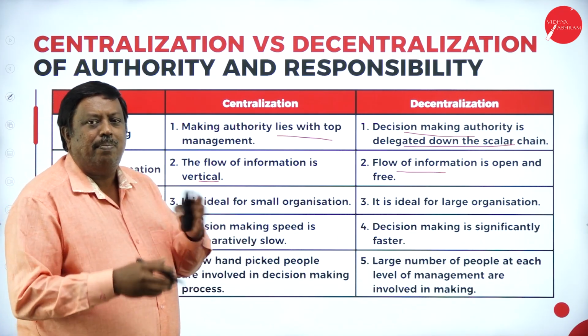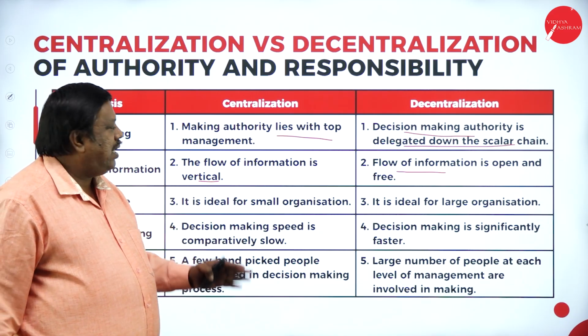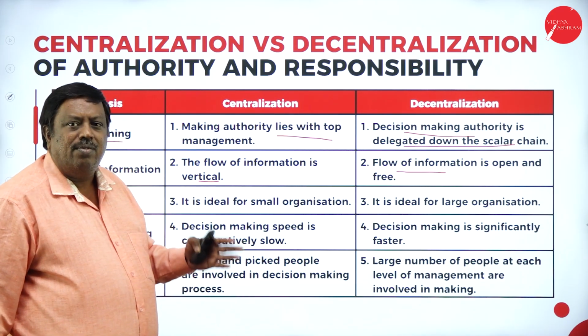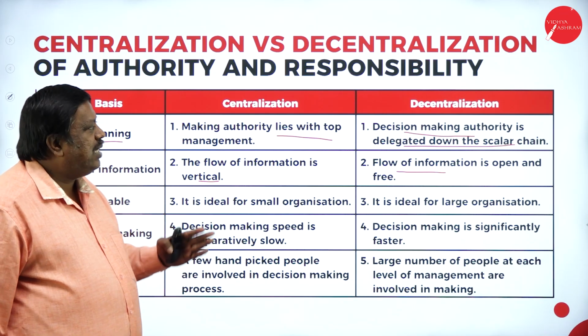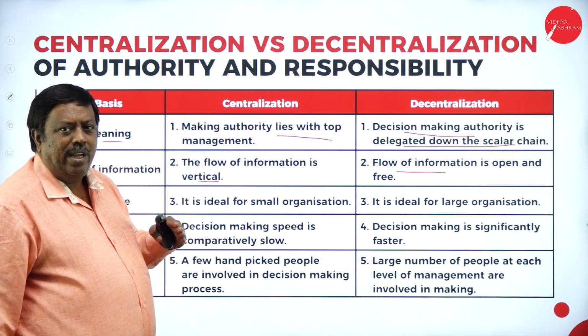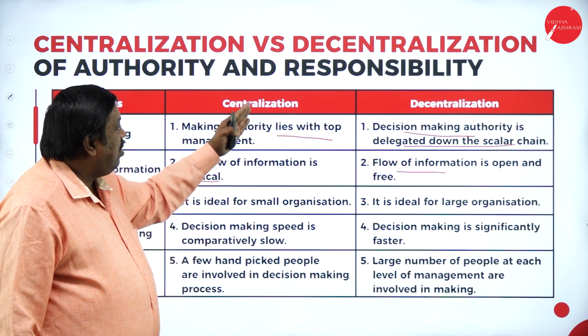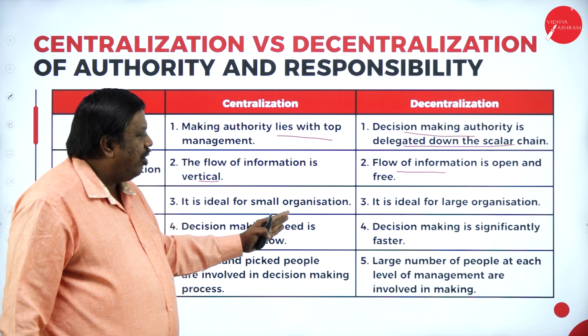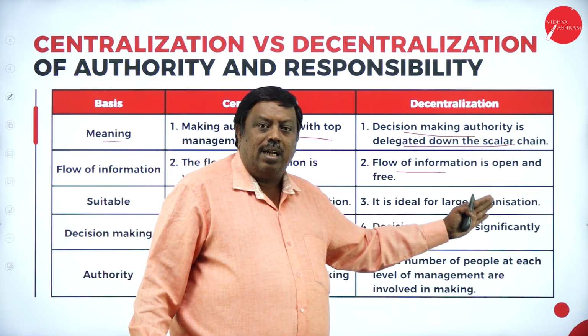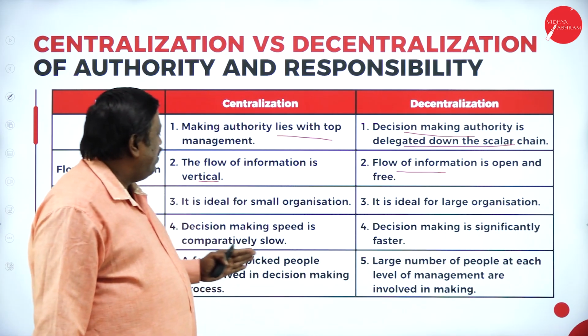The communication cannot pass in any way to anybody; it goes in a vertical manner only, that is, top level to middle, middle level to lower. It is not like that one. Centralization is ideal for small organizations, and decentralization is very much suitable for large organizations.